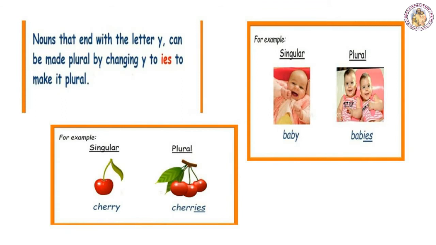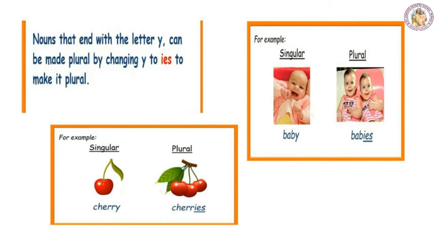Take the word cherry. C-H-E-R-R-Y. So a consonant is followed by Y. That is, R is a consonant. It is followed by Y. So here we will drop the letter Y and add IES to make it plural. Cherry, cherries. Same way, baby. B-A-B-Y. B is a consonant followed by Y. So again we will drop the letter Y and add IES to make it plural.